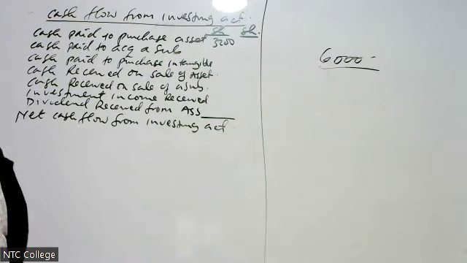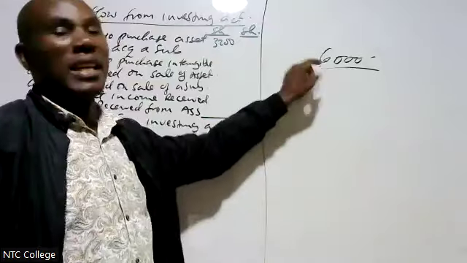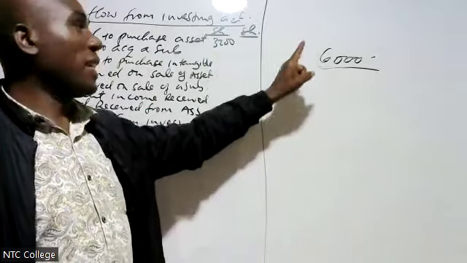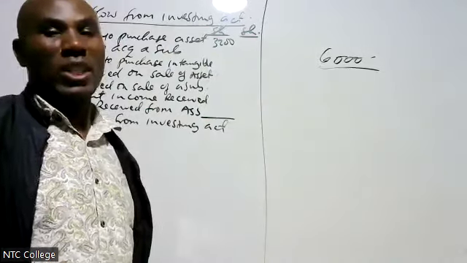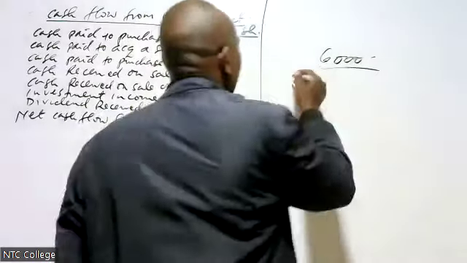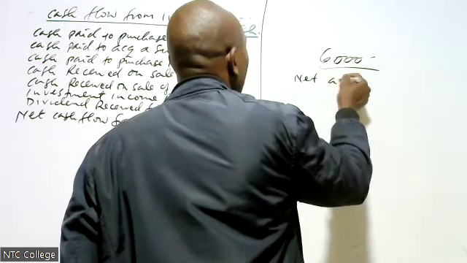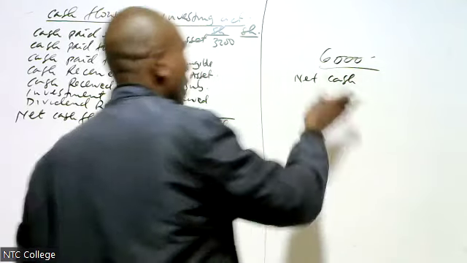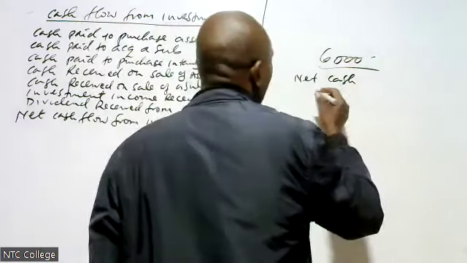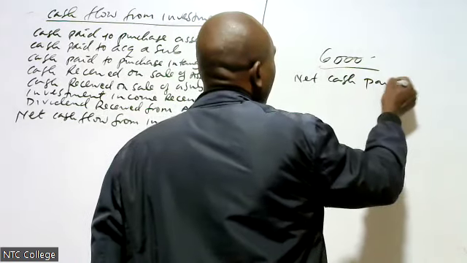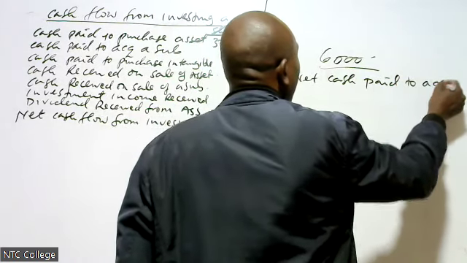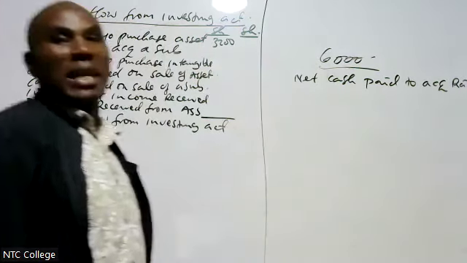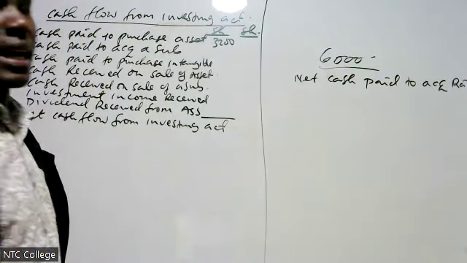But remember, my good friends, this 6 million is not what you report. Listen very carefully. What do you report? Net cash paid. Let's compute the net cash paid. I said that you leave one page for workings. I believe that's what you are doing. Net cash paid to acquire Razaka.